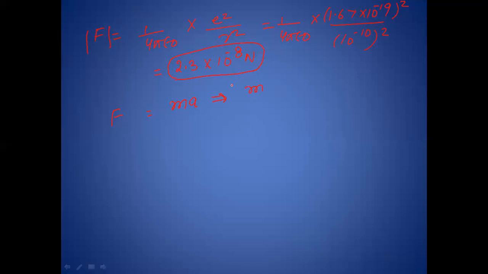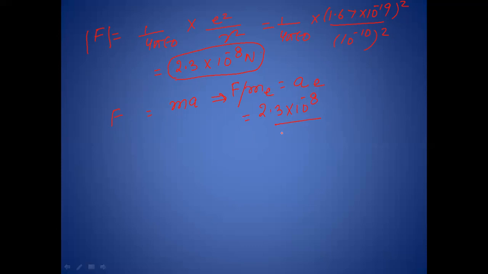So acceleration will be force divided by mass. If I want to find first the acceleration of electron, then we have to put here the mass of electron.